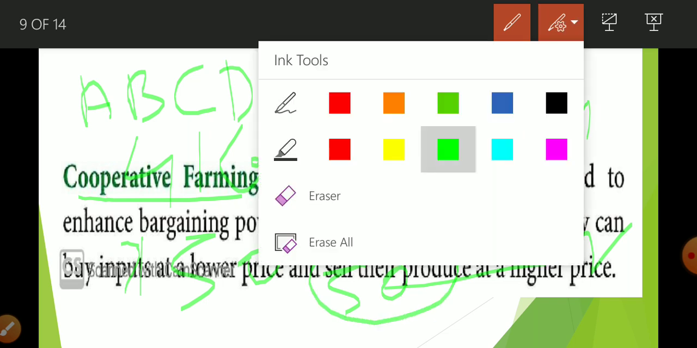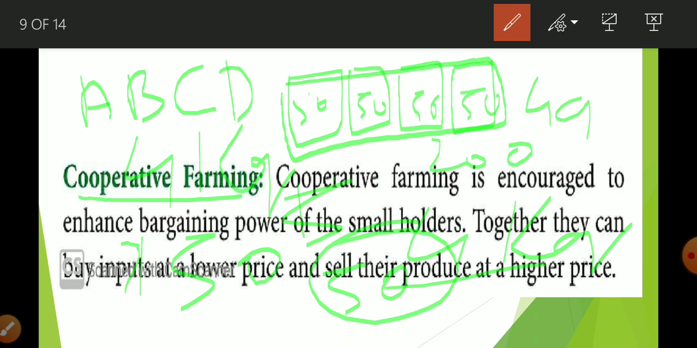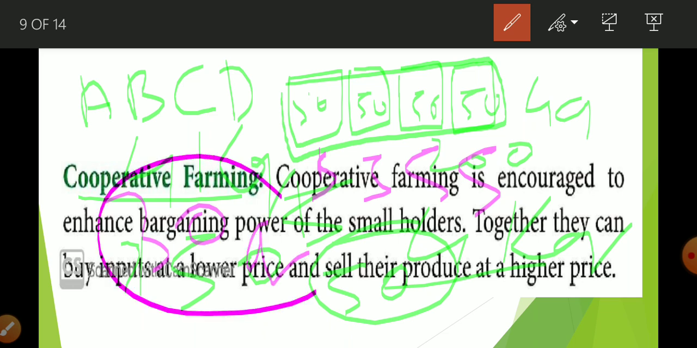Now suppose the production, when they are separately doing the production, the production of wheat is 5 quintal, 5 quintal, 5 quintal, 5 quintal. When they are doing the farming together, obviously they get the benefit that they can use machines, they can use higher updated technology. So on the same land they are able to produce 30 quintal. When they are going to sell it, they can sell at a higher price, because they are selling 30 quintal, and when they sell individually they are able to sell only 5 quintal.